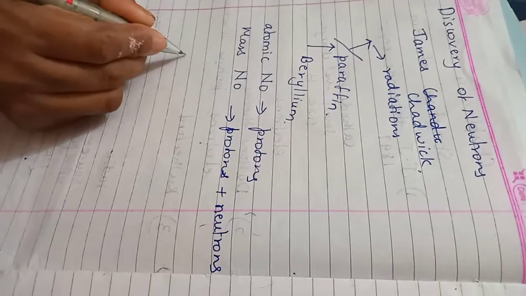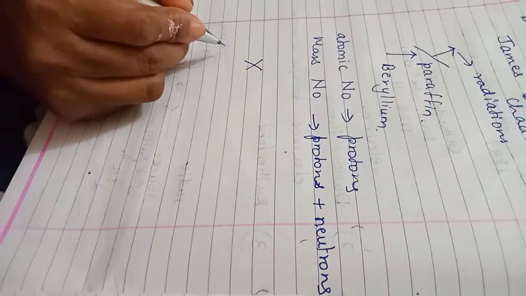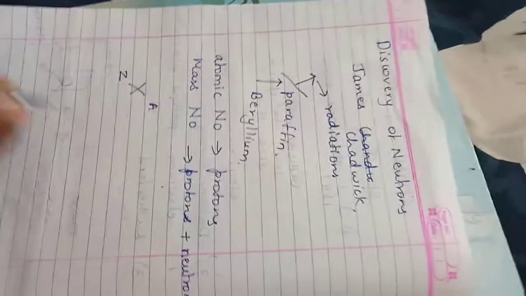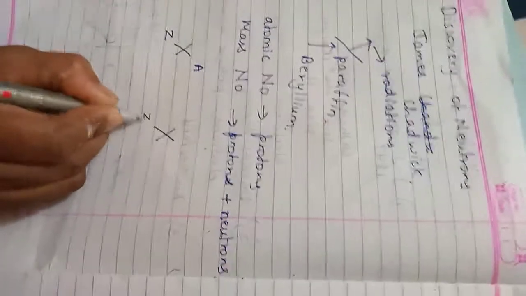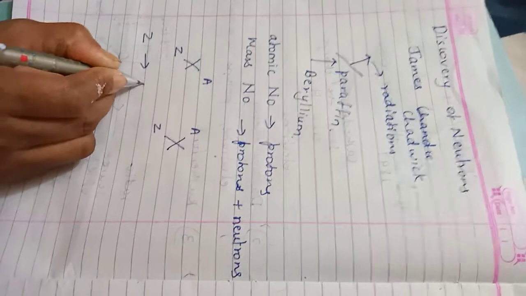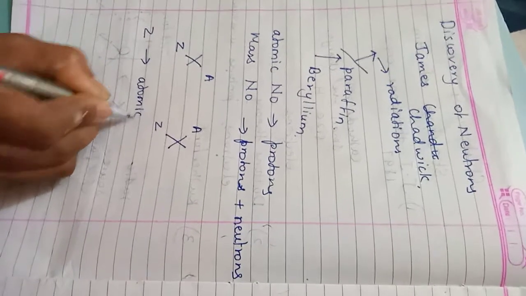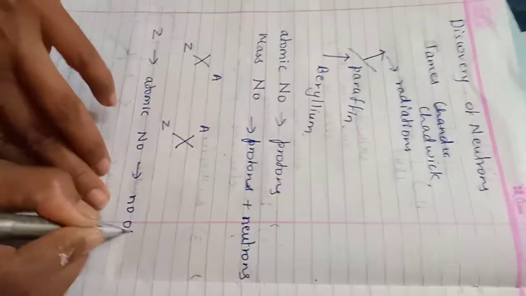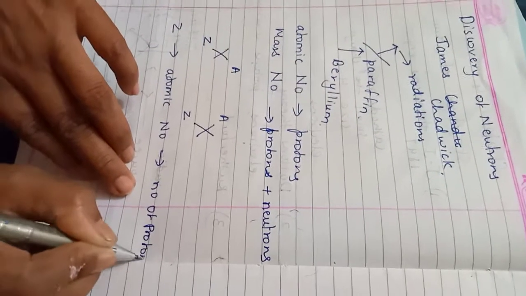Next, an atom is generally represented by a typical formula like this, or you can show it like this also, where Z is the atomic number, which is equal to the number of protons.